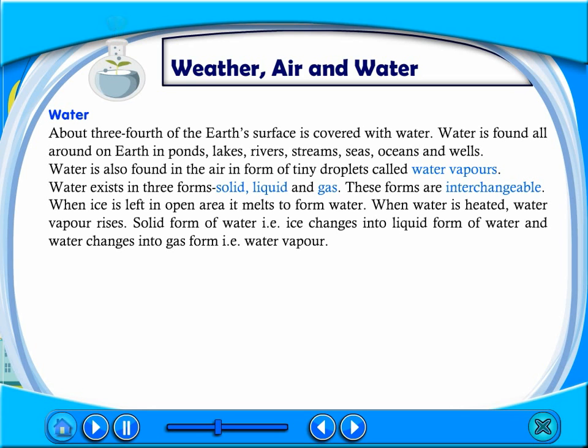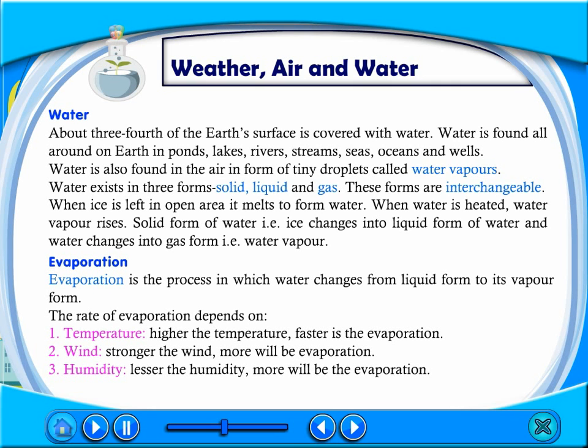Water exists in three forms: solid, liquid, and gas. These forms are interchangeable. When ice is left in open area, it melts to form water. When water is heated, water vapor rises. Solid form of water, that is ice, changes into liquid form of water, and water changes into gas form, that is water vapor.